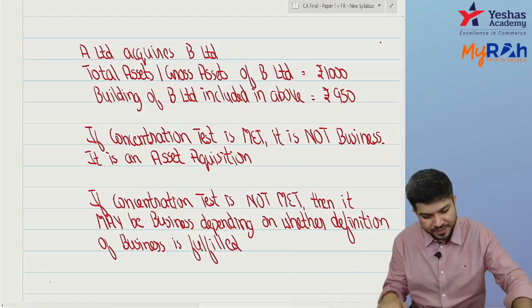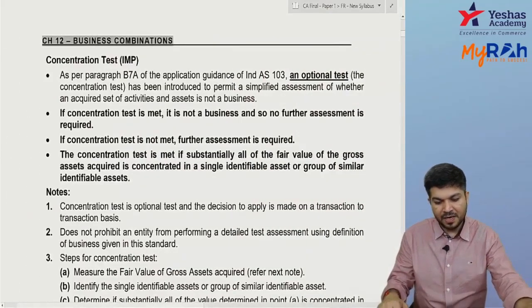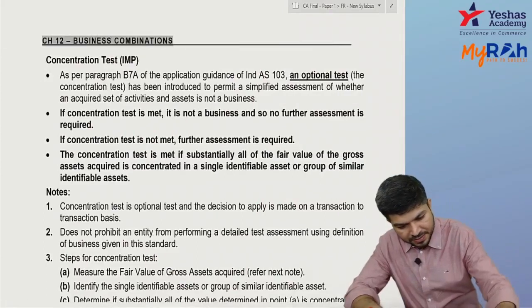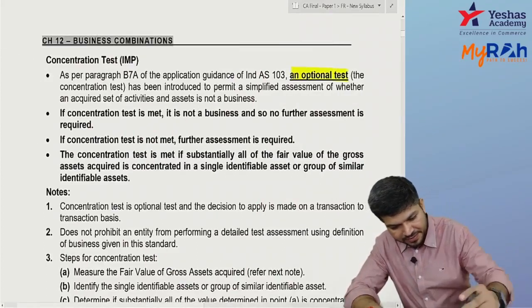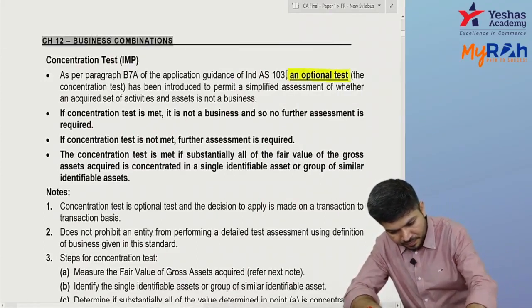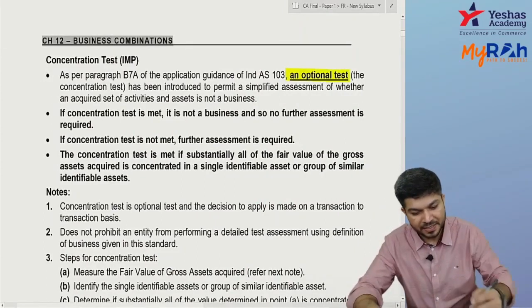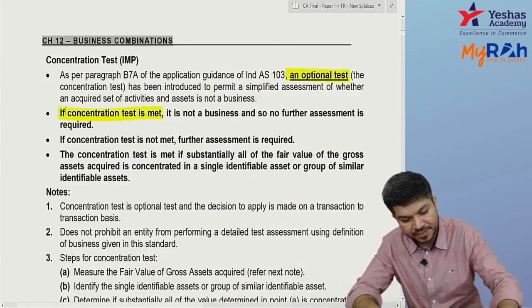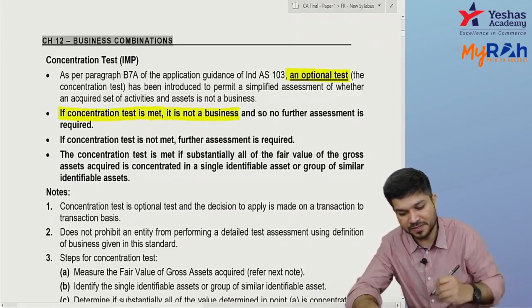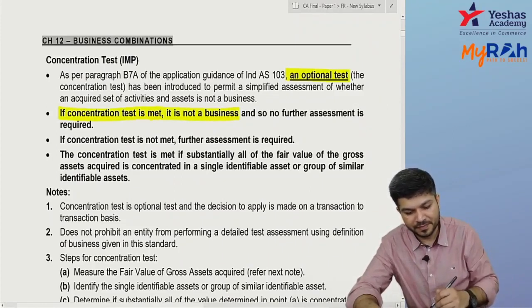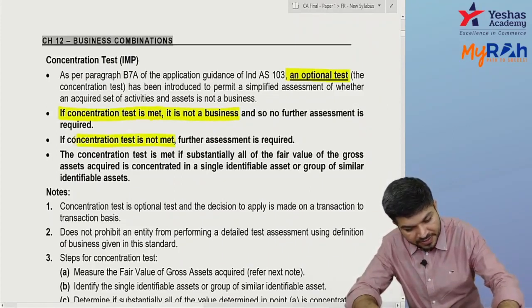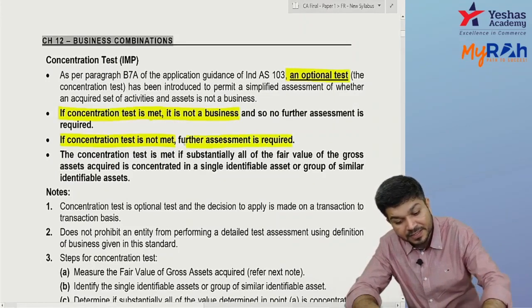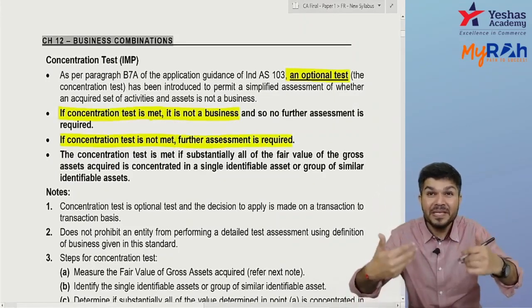Are you clear? It's an optional test, not mandatory. If the concentration test is not met, further assessment is required.